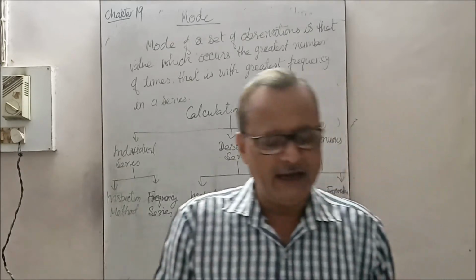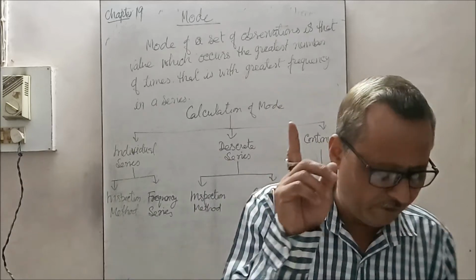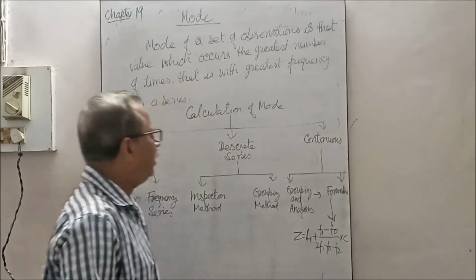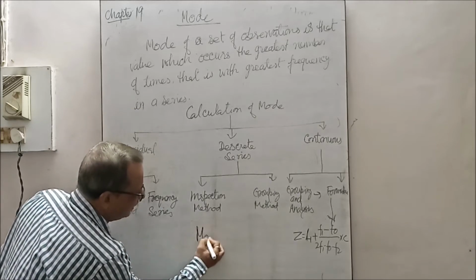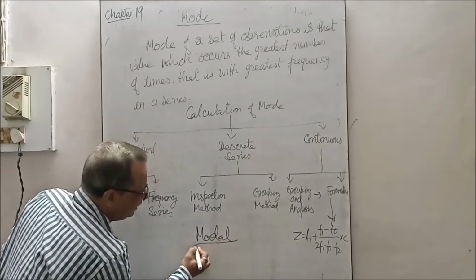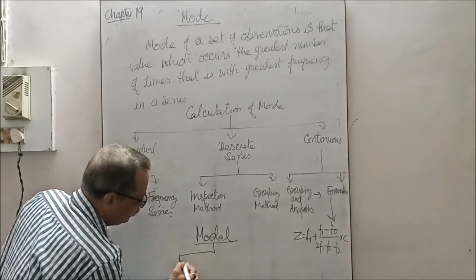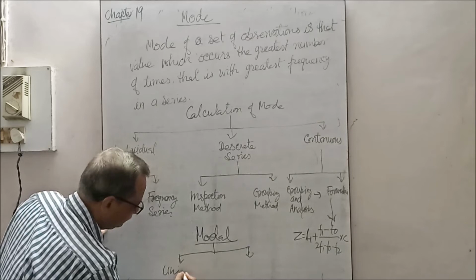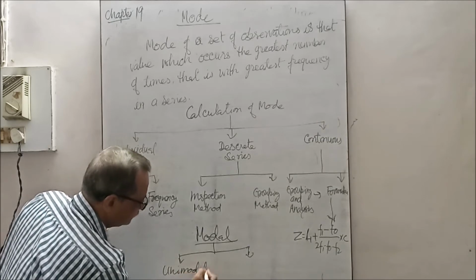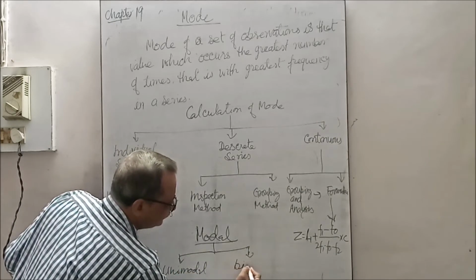Now see, a distribution of data having only one mode is called unimodal. Modal items can be classified into unimodal and bimodal.